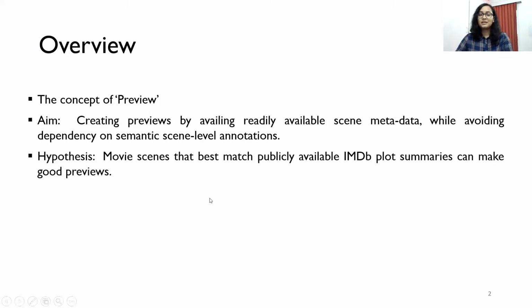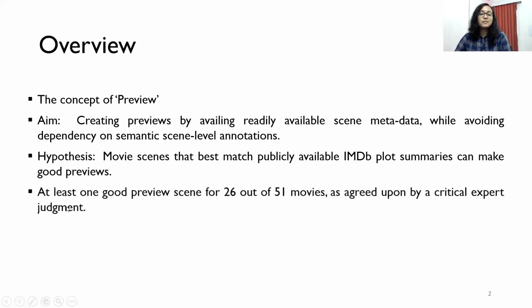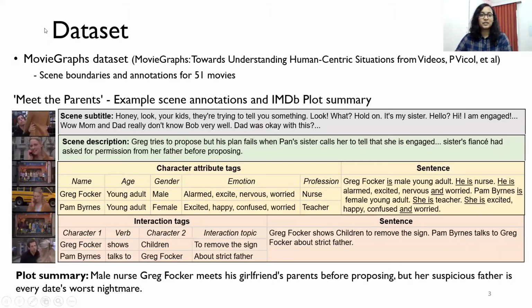We hypothesize that a movie scene that best matches publicly available IMDb plot summaries can make good previews. With this method, we get at least one good preview scene for 26 out of 51 movies, as agreed upon by a critical expert judgment. We make use of the Movie Graphs dataset for this work, which gives scene boundaries along with scene annotations for 51 movies. Here is an example of scene annotations from the movie Meet the Parents.